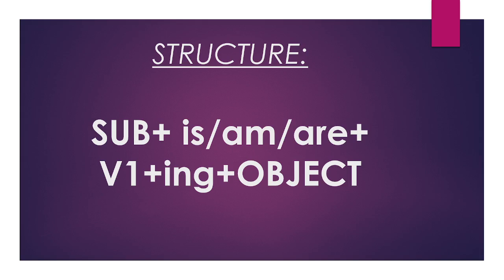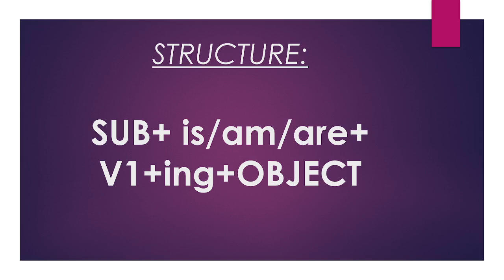So here you can see, the subject will be there in all sentences. Is or am or are, that will also be present. If the subject is singular, we shall use is. If the subject is plural, we shall use are. And where do we use am? Ma'am, I. While using I, we use am. If the subject is I, we use am.